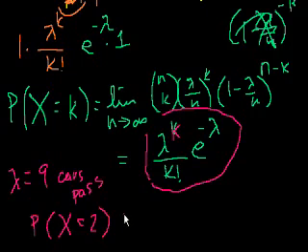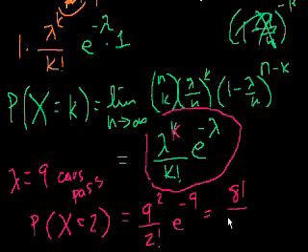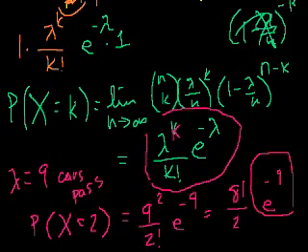It's going to be equal to 9 cars per hour to the 2nd power, or squared, divided by 2 factorial, times e to the minus 9 power. So it's equal to 81 over 2 times e to the minus 9.